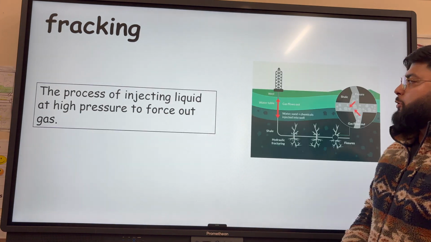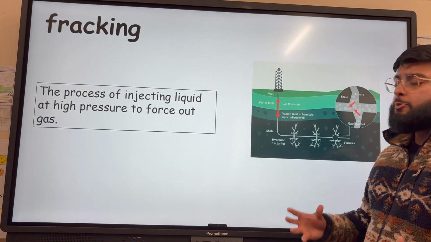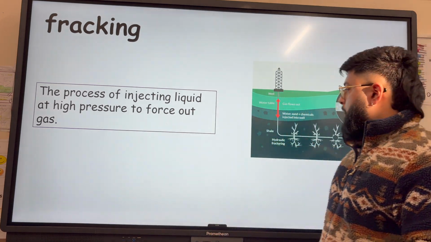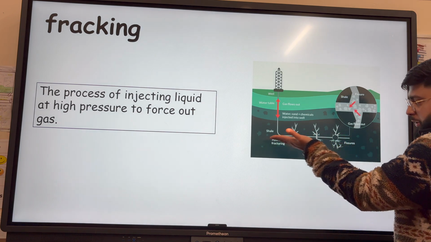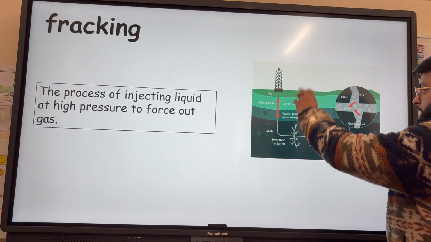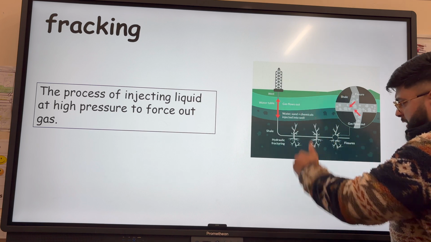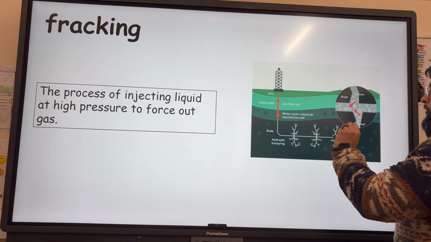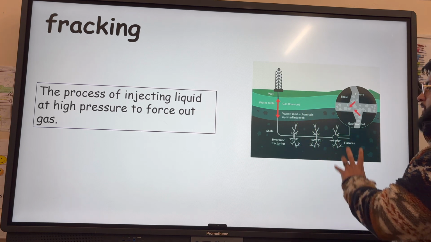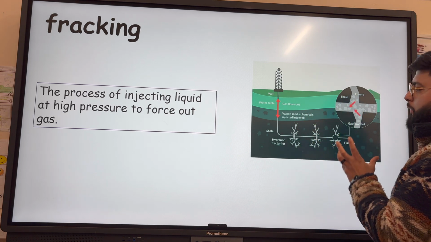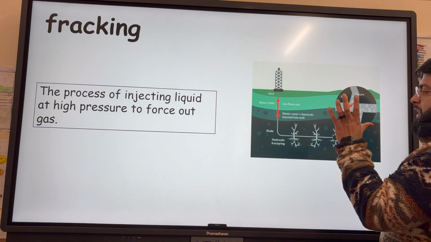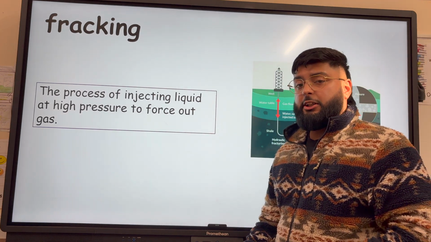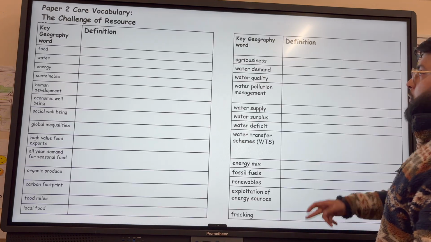Fracking, this is a fairly new method of energy production. It's the process of injecting liquid at a high pressure to force out gas. So gas is stored in shale rock underneath the ground. So water and chemicals are fired into the shale to essentially crack it or fracture it and release the gas. The gas is then collected, but importantly, one environmental concern is that those chemicals, the water and the sand, can cause environmental damage, but also pollute drinking water.